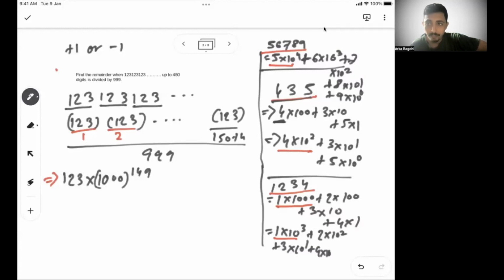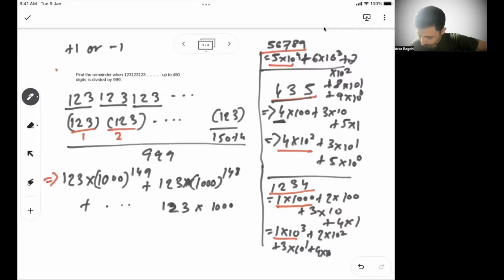So if there are 150 such groups, the first group will be 123 into 1000 to the power 149. Then in the second case, it will be 123 into 1000 to the power 148. Then so on. And the last, you have 123 into 1000 to the power 0.